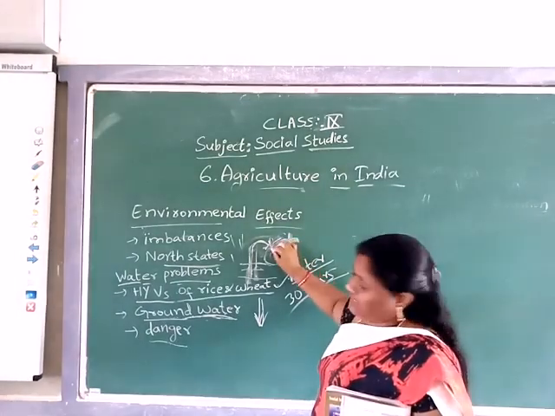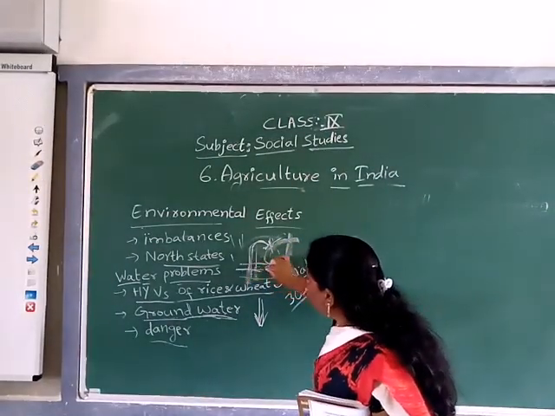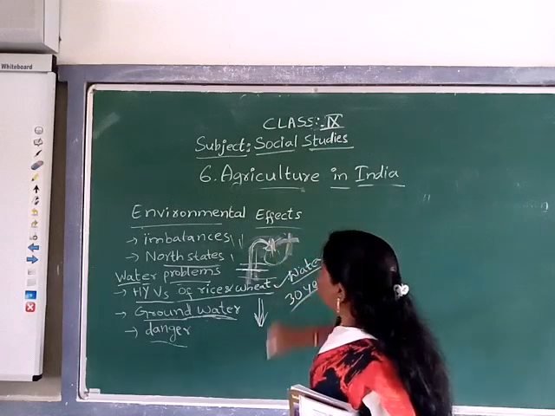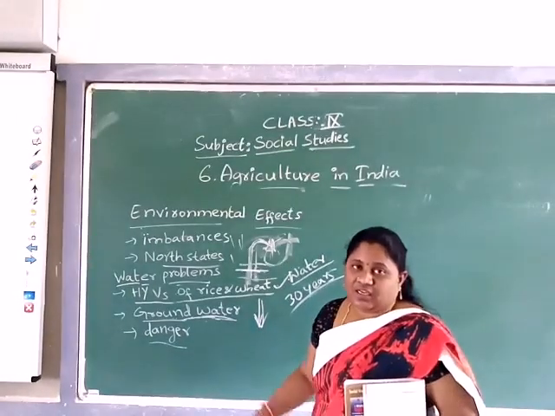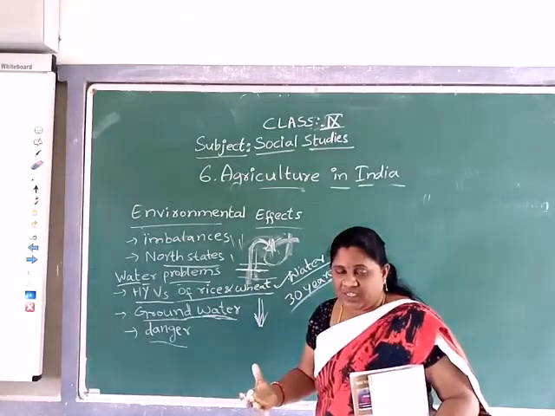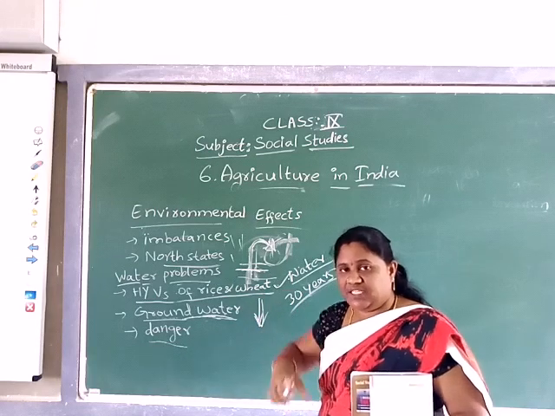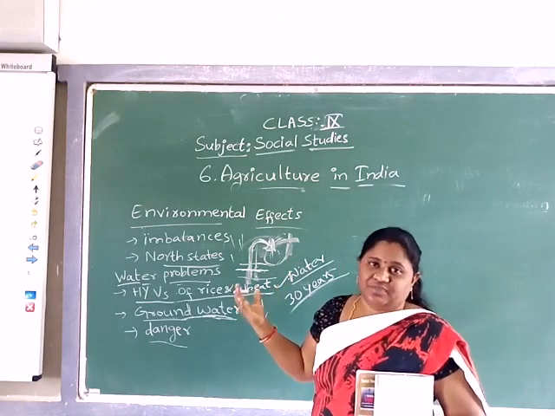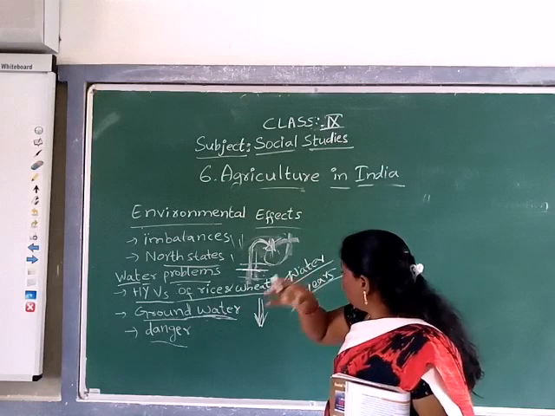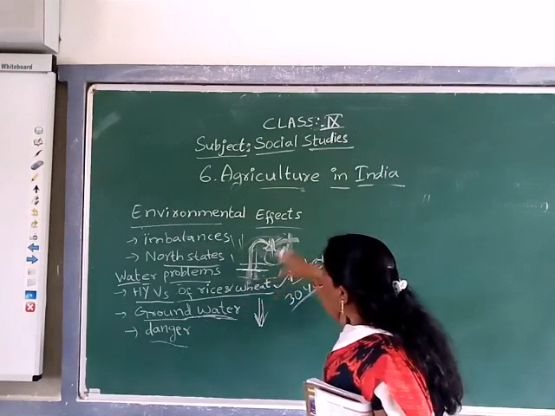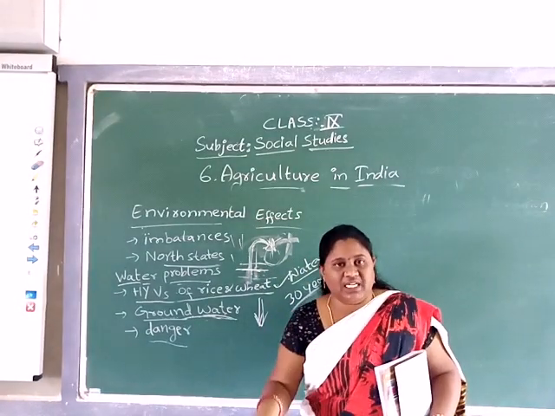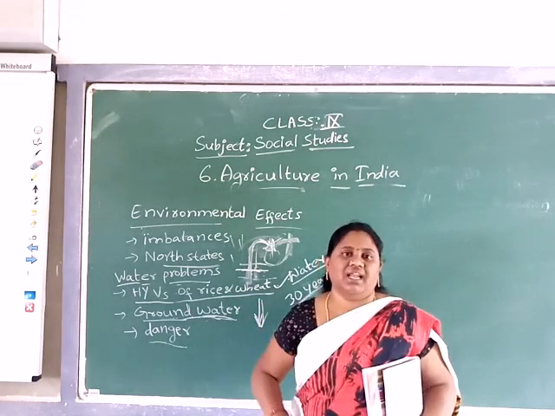Of course he got high yield. But the water recharge is not at all equal to whatever this farmer consumed. Compared to the water recharged in the ground levels, the amount consumed by the farmers is greater. Before the natural process of storing the water is complete, the farmer starts using it again. Yes or no? So due to that, groundwater levels declined.